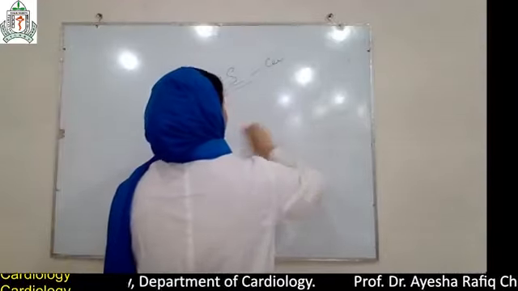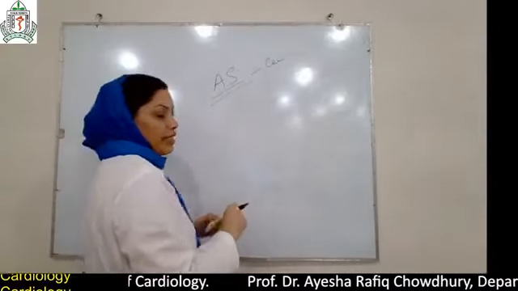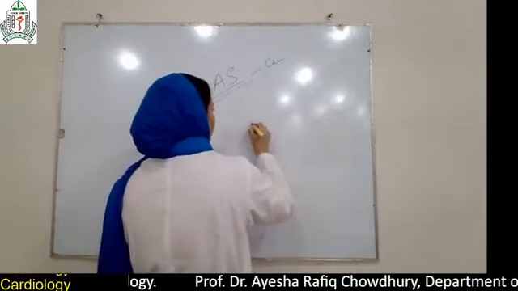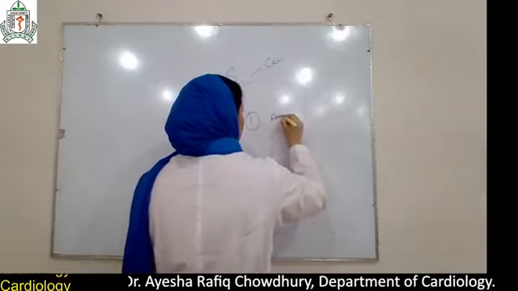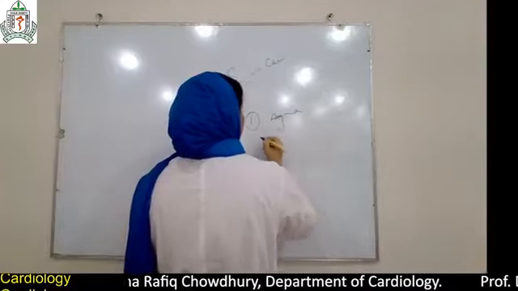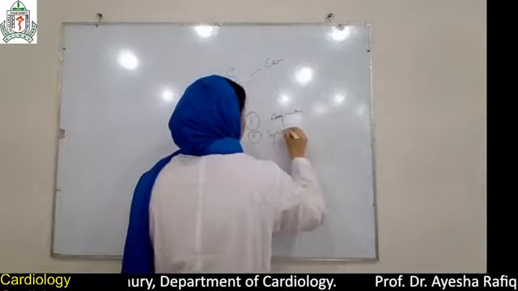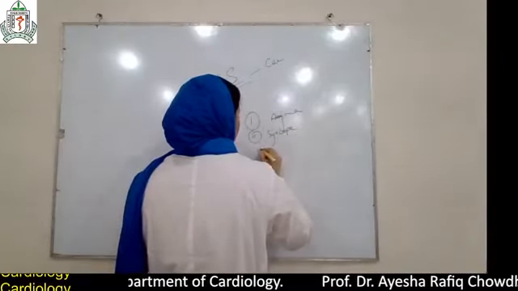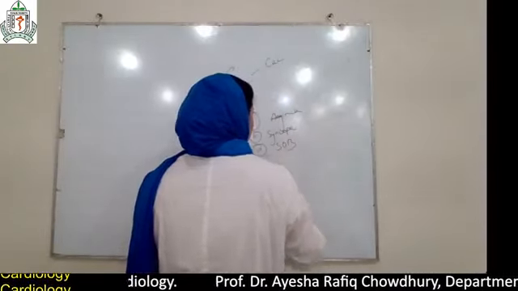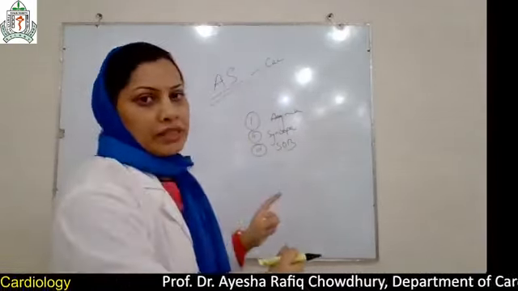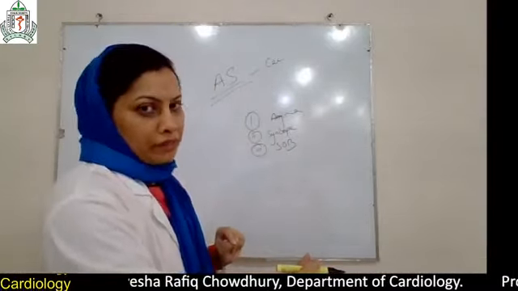What are the symptoms of aortic stenosis? Mild aortic stenosis is usually asymptomatic. When symptoms occur, there is angina, chest pain, syncope, and shortness of breath on exertion. If these symptoms occur, it is the indication for aortic valve replacement.